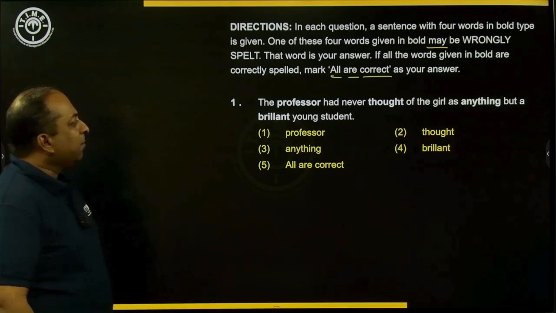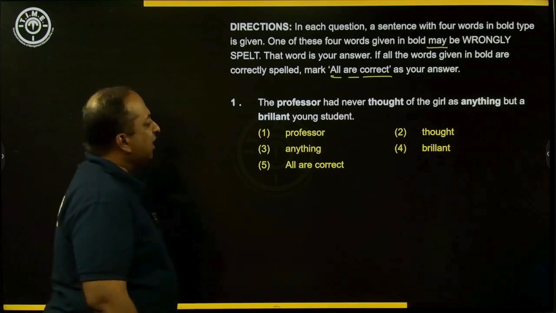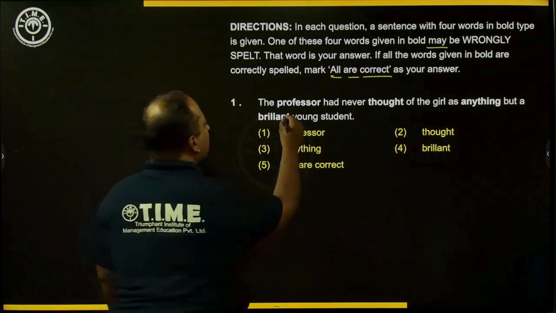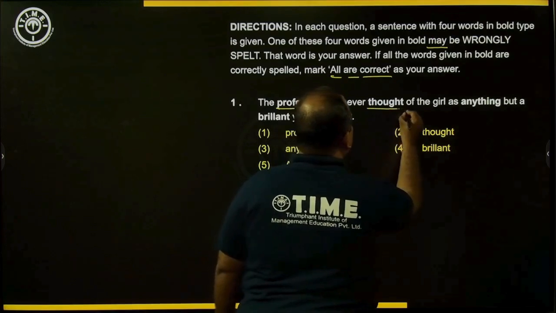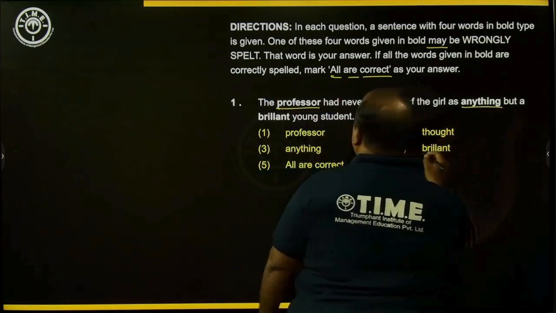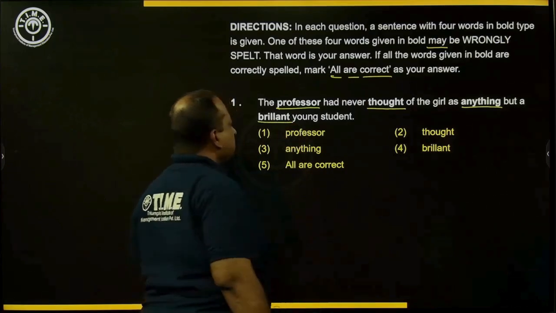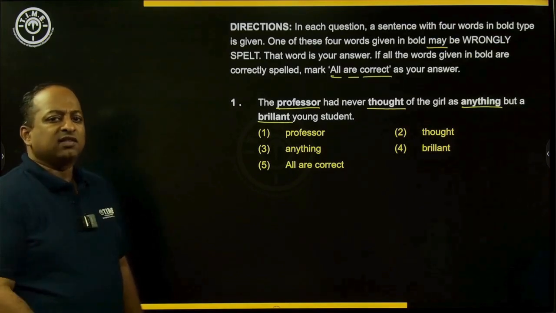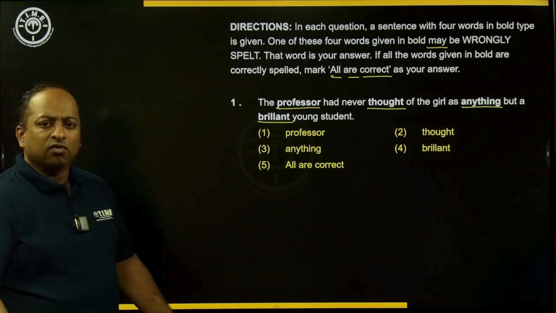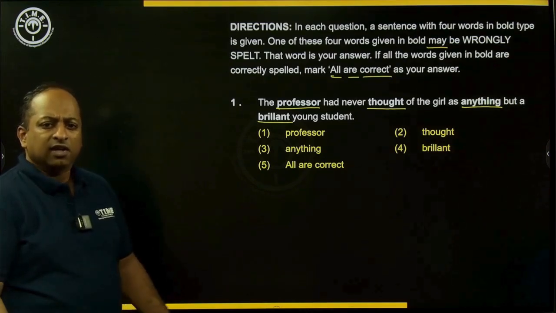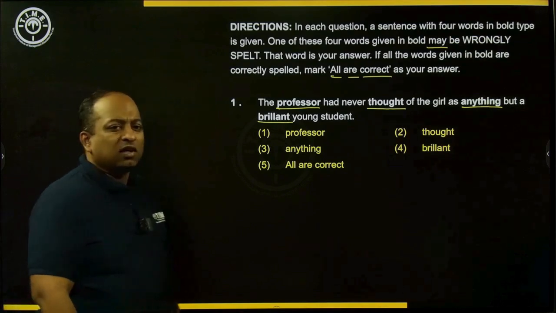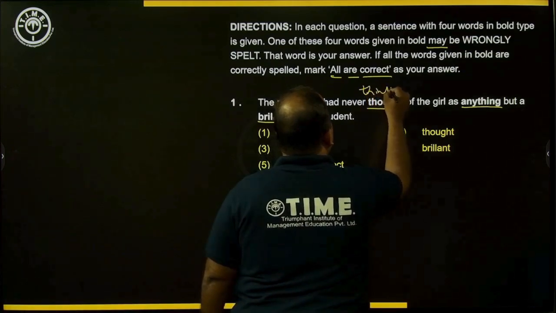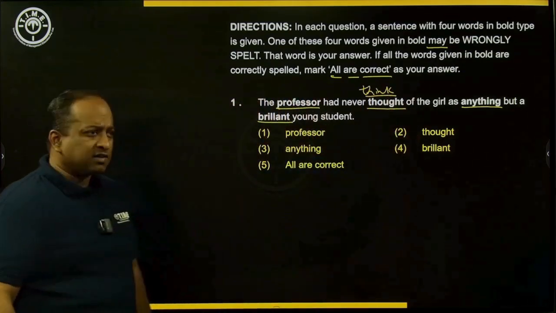Question number 1. The professor had never thought of the girl as anything but a brilliant young student. So we have 4 bold words here: professor, thought, anything, and brilliant. The first word, professor, is correctly spelled. The professor is someone who teaches at a university, at a college, at a senior level. Thought is the simple past tense of the word think, and this word is also correctly spelled.